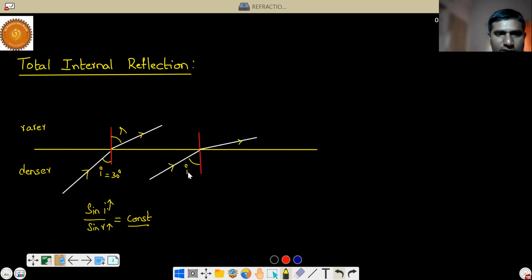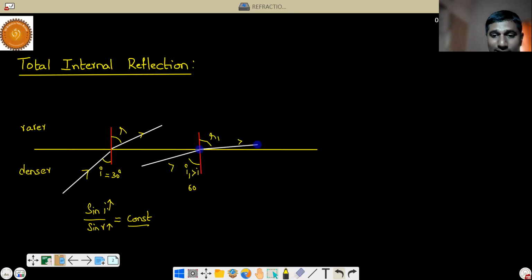Say i1 is 60 degrees here, while earlier it was 30, so the angle of refraction will also be more than r. As the angle of incidence increases, the angle of refraction increases. If I keep on increasing the angle of incidence, the ray will bend further like this.